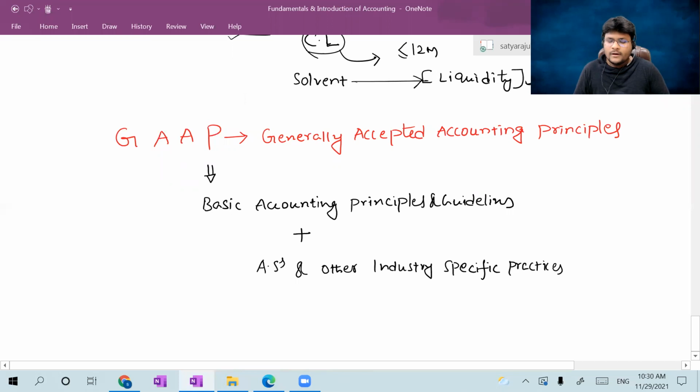Friends, the term GAAP itself is very important, whether you are in accounting or dealing with auditing, whatever the case may be, whether you are dealing with any specific statute as well. Because in later sessions, whether you are going to accounting standards or any specific chapter, so many times I am using the word GAAP, generally accepted accounting principles. So the entire accounting is based on GAAP only, which is the base structure.